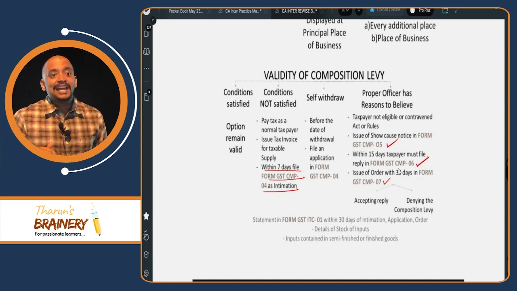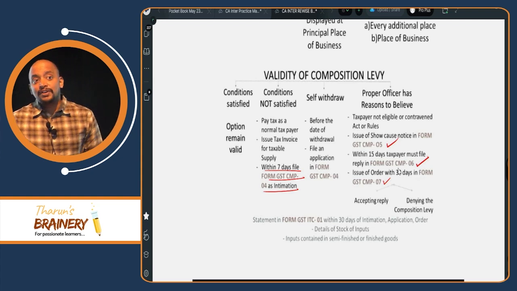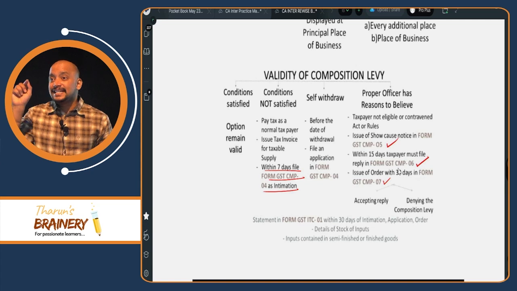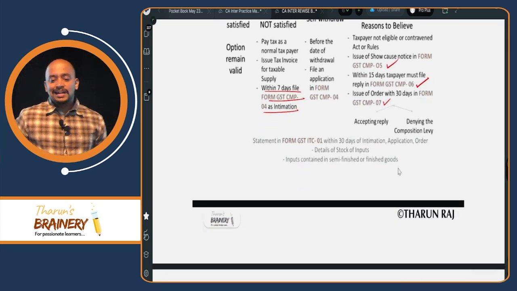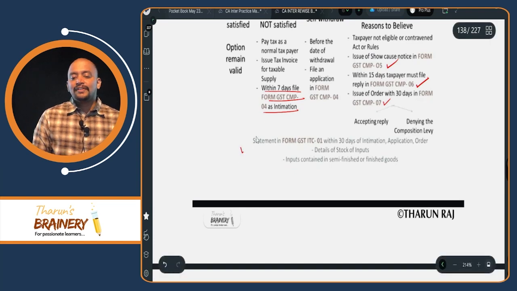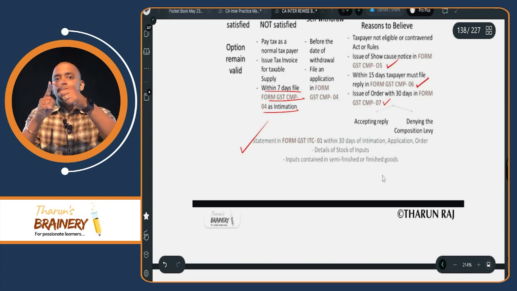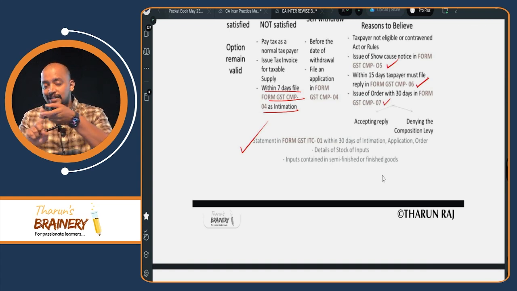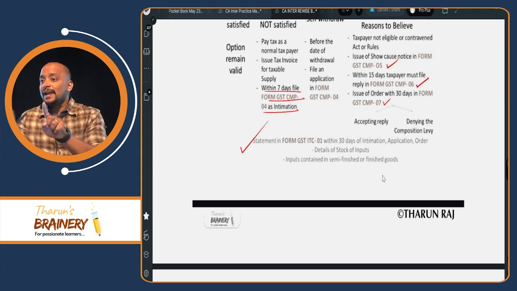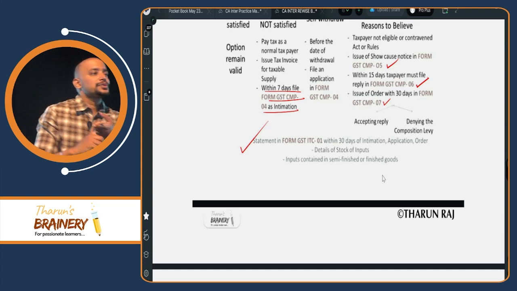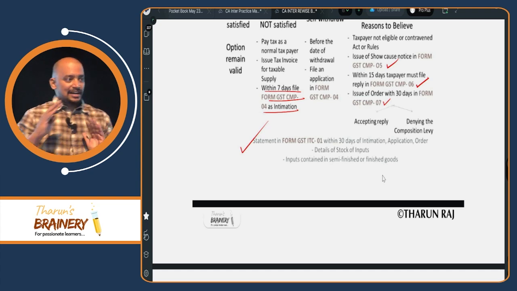Remember, when you come out of the composition scheme and go into the normal scheme, we have 18(1)(c). We can avail the ITC on closing stock. Do you remember? For that we will file one form. What is that? ITC 1. Form GST ITC 1 within 30 days of intimation to avail the ITC on closing stock. So, which two forms are a combination here? CMP 4, exit from the composition scheme, plus ITC 1. Understood? Wherever CMP 4 comes, ITC 1 will come there.